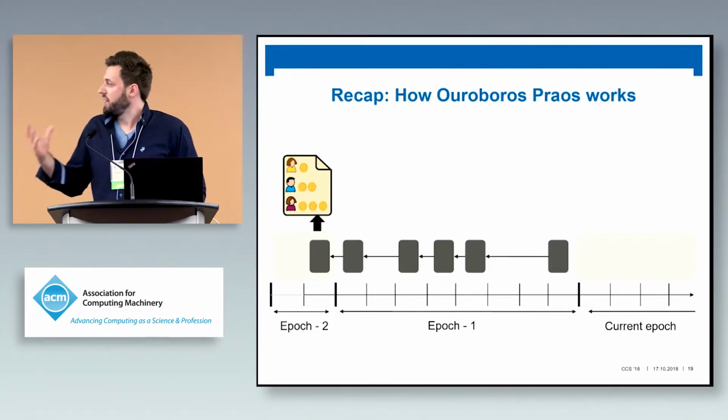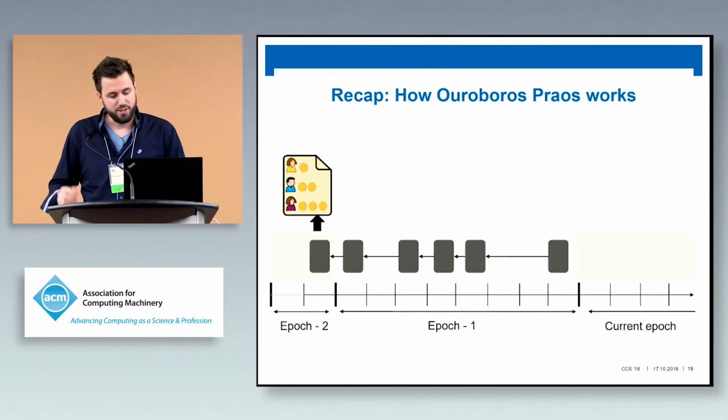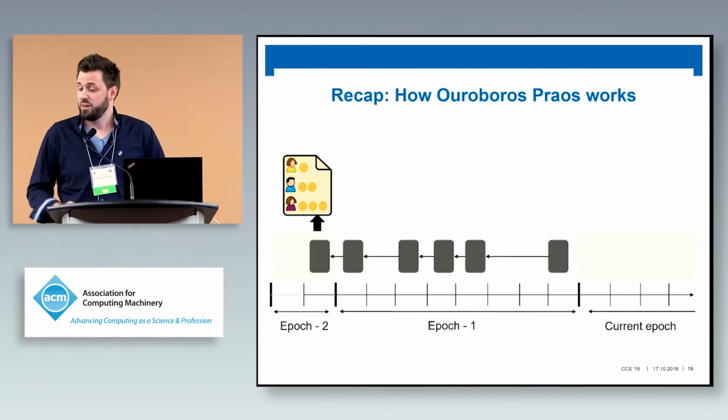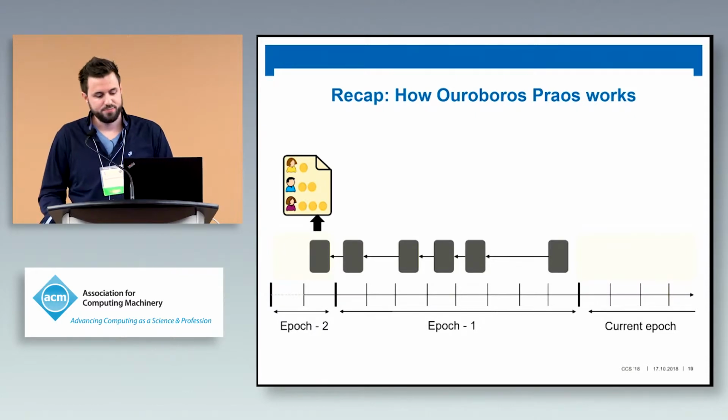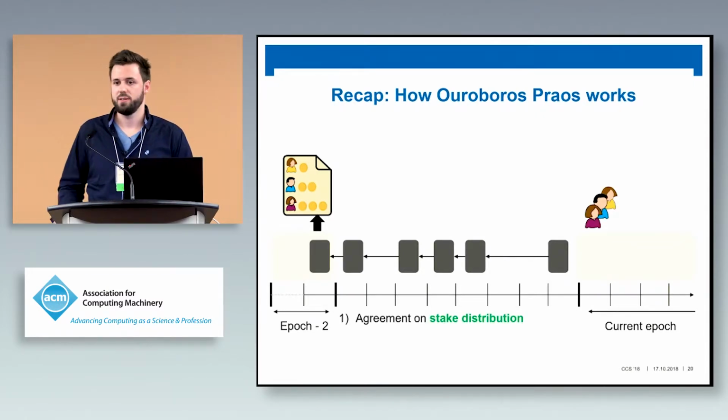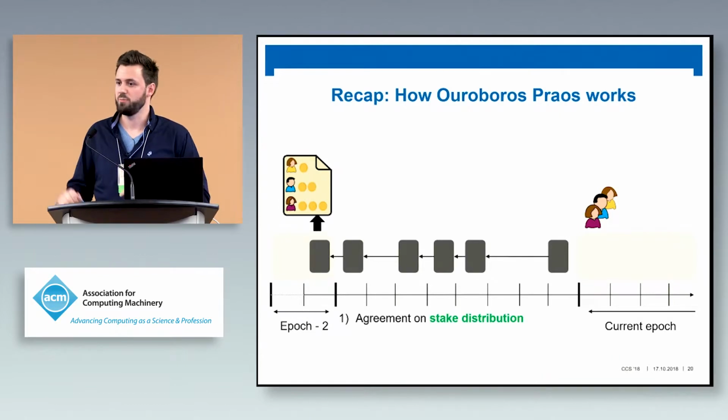The fact that we have an epoch in between is very crucial and very nice, because like this we can ensure that every honest party in the current epoch agrees on the stake distribution. This means we have these three guys that have money according to this block. So in the current epoch, the leader election process will go on among these three people.